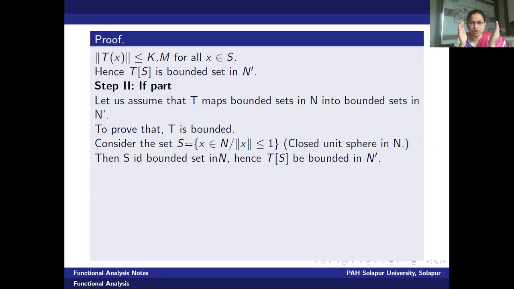It is going to construct a unit sphere, and the set will be the boundary along with its interior. Therefore, this is the closed unit sphere in the normed linear space. Then S is a bounded set in N because it is bounded by 1. Therefore, by the assumption, T of S is bounded in N dash.